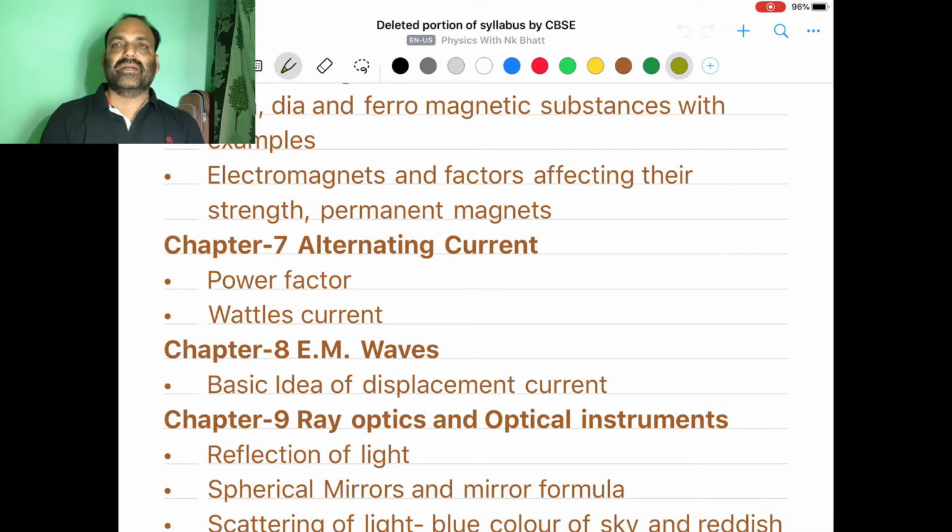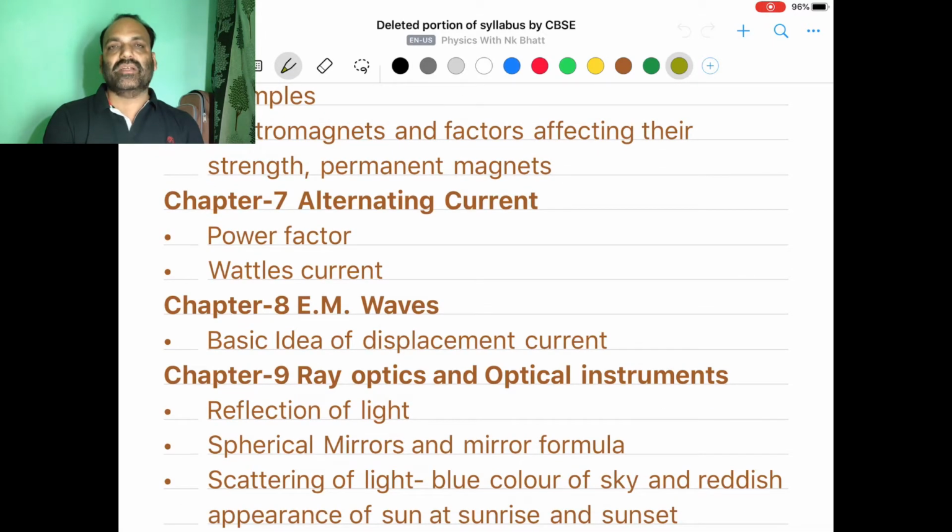In chapter 7, alternating current, 2 topics are removed for this year, power factor and wattless current. These 2 you are not supposed to go through, and these topics will not be asked in the examination. In chapter number 8, electromagnetic waves, one major part is removed, and that is related to displacement current. So the basic idea of displacement current is removed. It means you are not supposed to study about displacement current. Nothing will be asked about this topic in the examination.